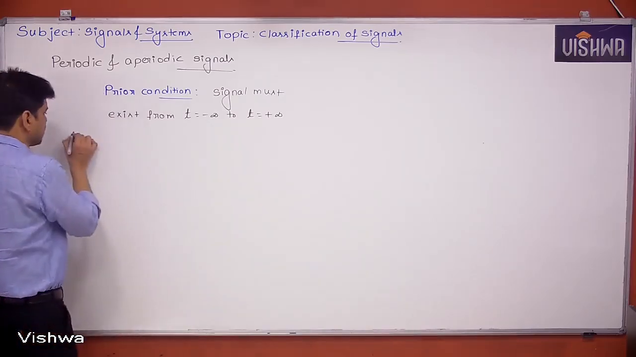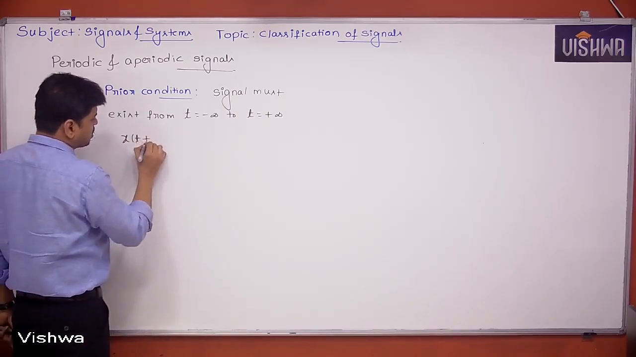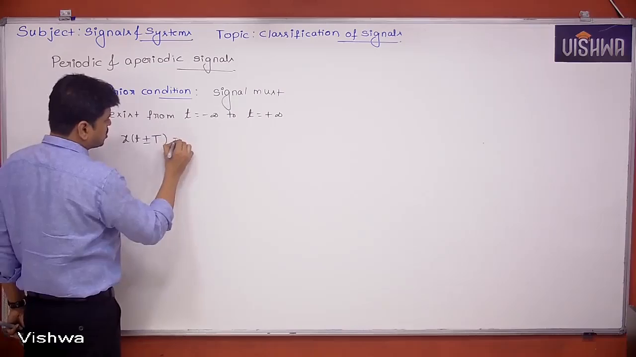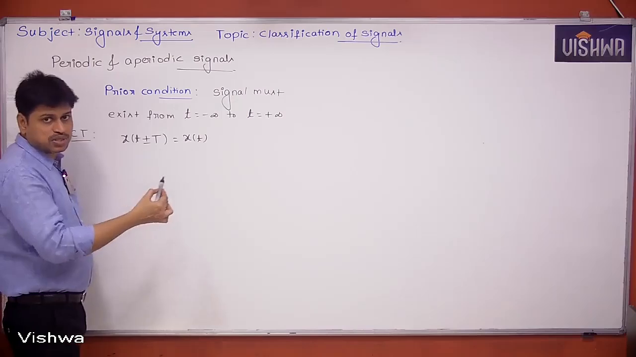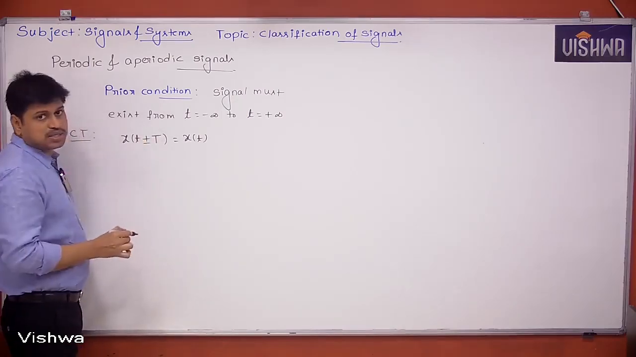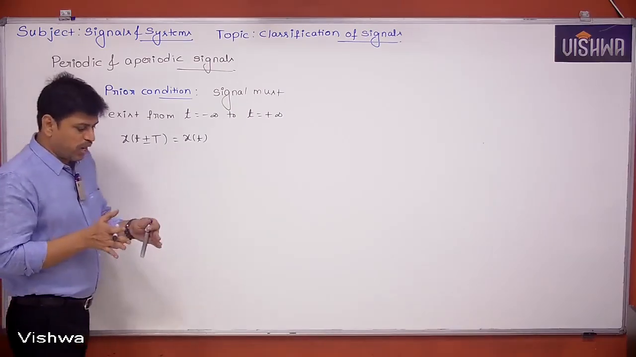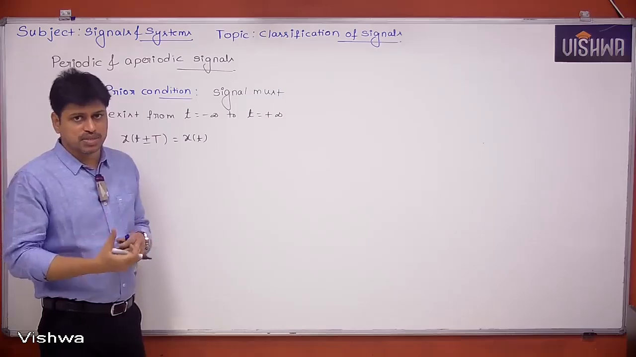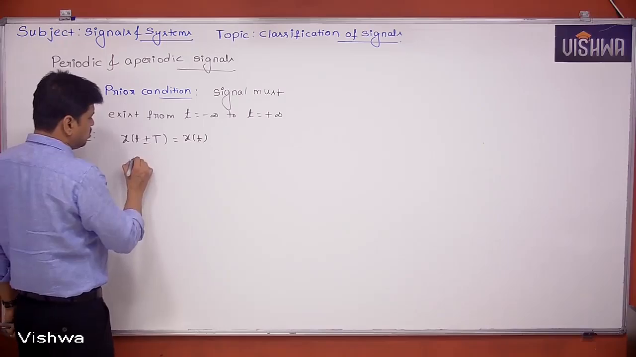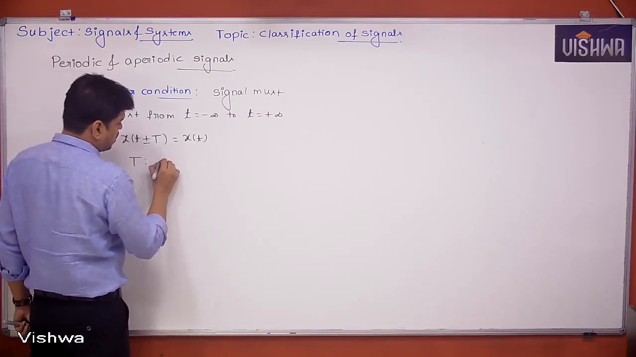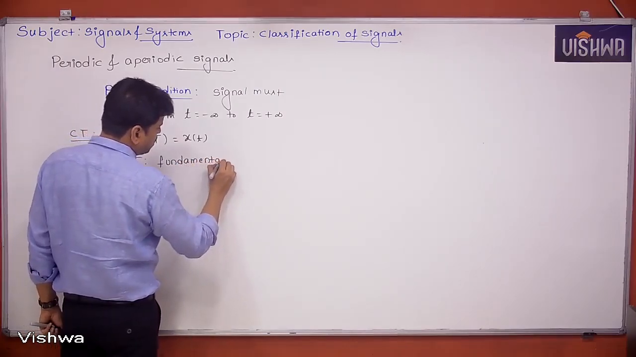If it is a continuous time signal, it has to satisfy this property, that is x of t plus or minus capital T is equal to x of t. That means if you shift the signal x of t rightwards or leftwards by capital T seconds, you still get the same x of t signal. Then that signal is called periodic, and capital T is called the fundamental period.